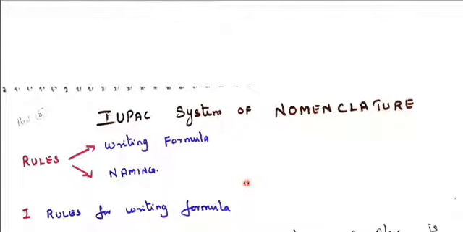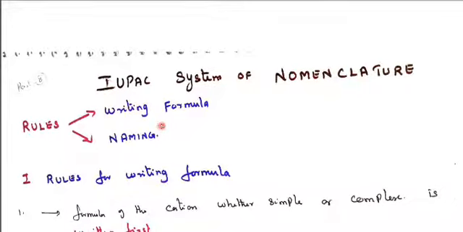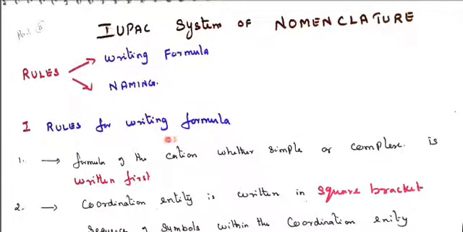IUPAC name. We are not supposed to say just "IUPAC"; it is the IUPAC system of nomenclature. In IUPAC, there are rules to be followed while writing the formula, and also rules to be followed when naming the formula. So, first, rules for writing the formula.